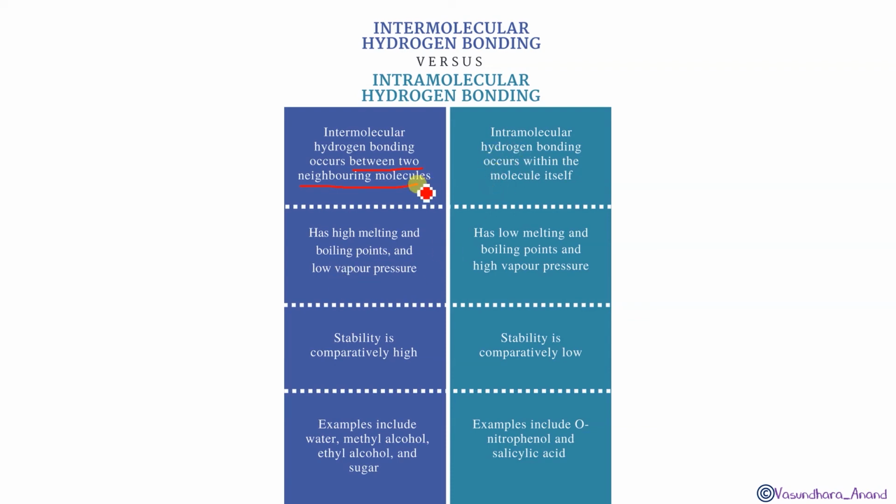While in the intramolecular case, if we compare, the force of attraction is lower or weaker than this, so they have a low melting point and boiling point with respect to them. Its stability is comparatively high in the intermolecular case because it is between two molecules, whereas the intramolecular bond is within the molecule, so comparatively low stability. Examples of intermolecular: water, methyl alcohol, ethyl alcohol, sugar, etc. While in the intramolecular case, orthonitrophenol, salicylic acid, salicylaldehyde. I have given you a few examples.